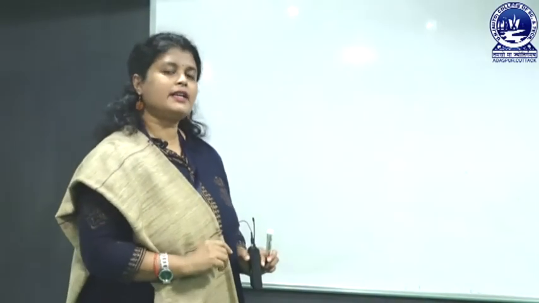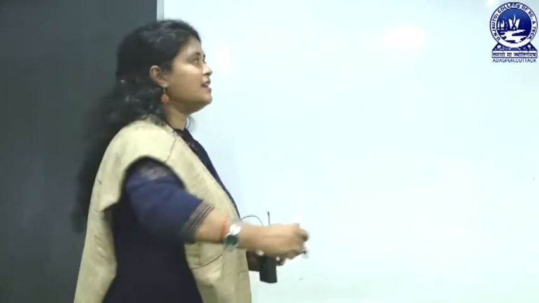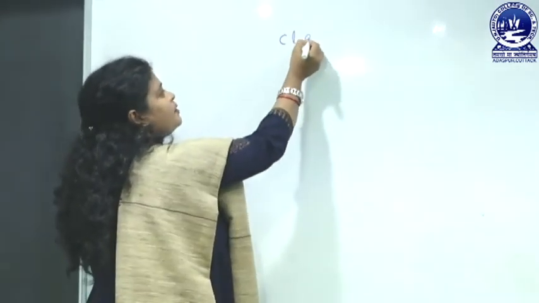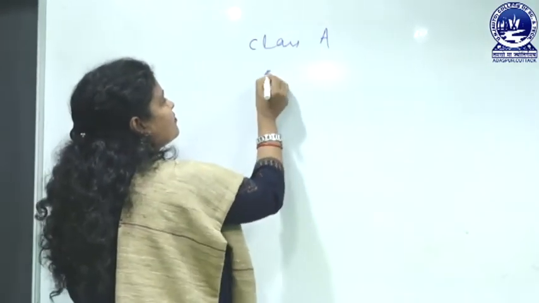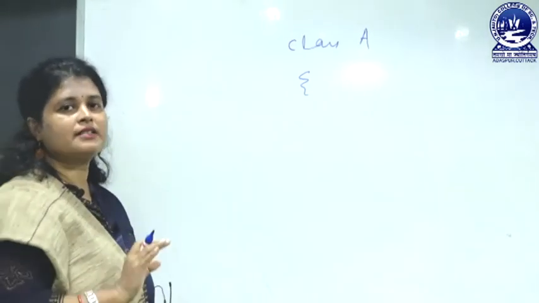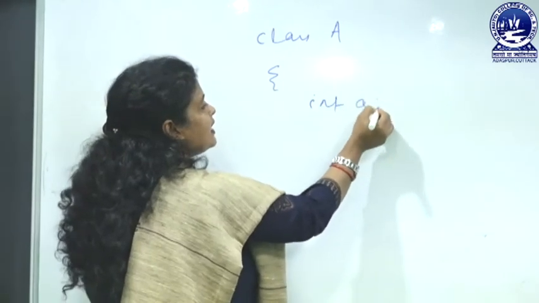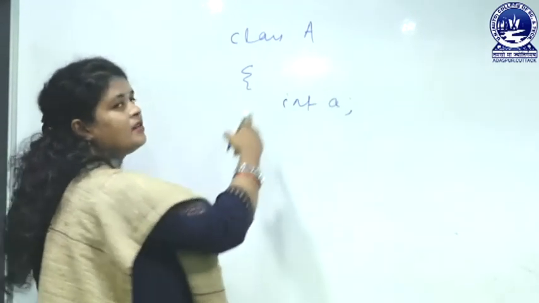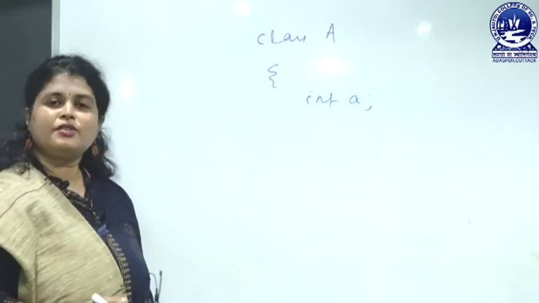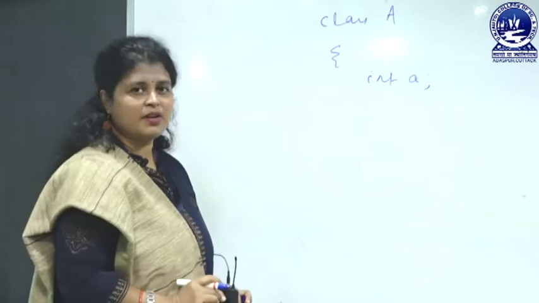Let's start writing a program and let me explain how the memory is allocated inside the system. Suppose I am writing a very simple program, class A. You can use any name as the class name, there is no issue. Then int a. Here I use a and also here I use a, it will not prompt any error because that is a capital letter and that is a small letter.